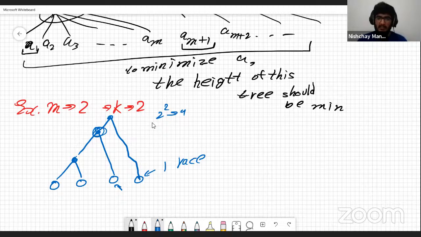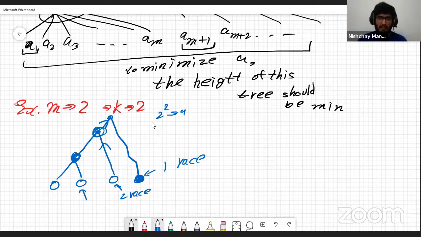But if this horse comes out to be the winner, he would have gone from here to here. So either this horse can be the second fastest, or this horse could be the second fastest. There is no knowing which of these horses is the winner. We would have to require another race for that, right?